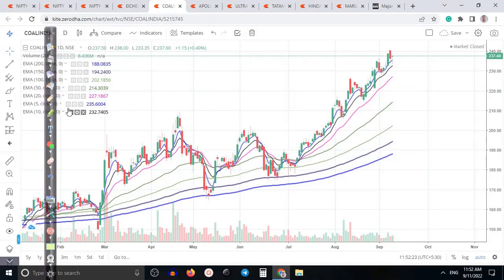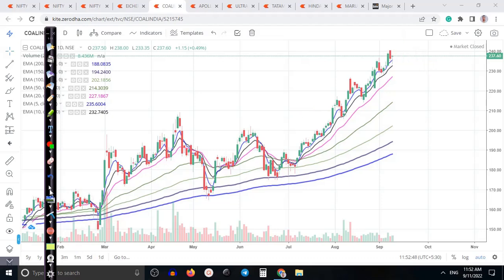Another, Coal India, here you can see price is not able to pull back, they're surfing this 10 and 5 moving average, have you seen? And finally they formed a bullish pin bar, so it's a probability to create a new high very soon. All right, so it's the best stock for intraday when they are forming this type of pattern.